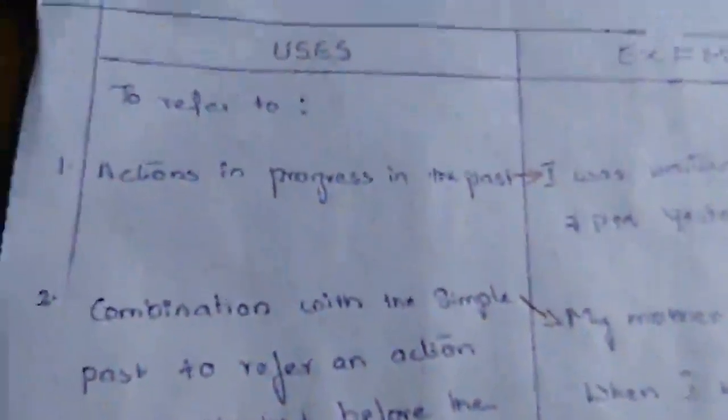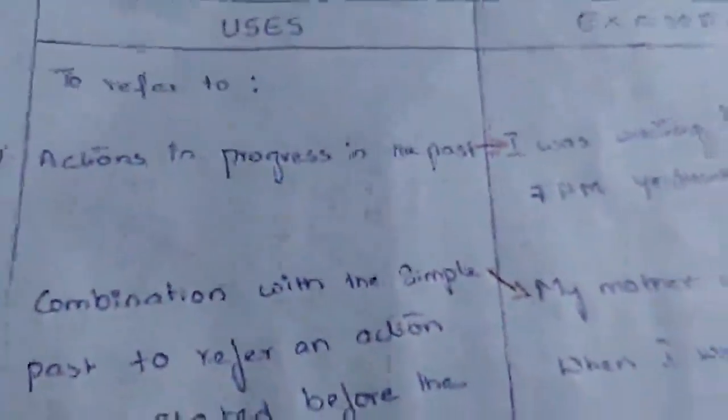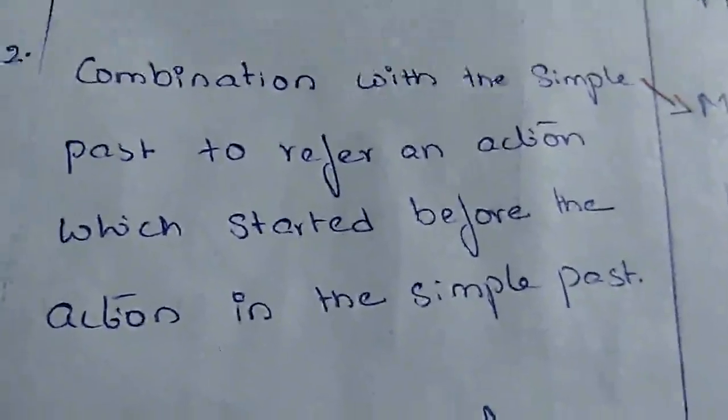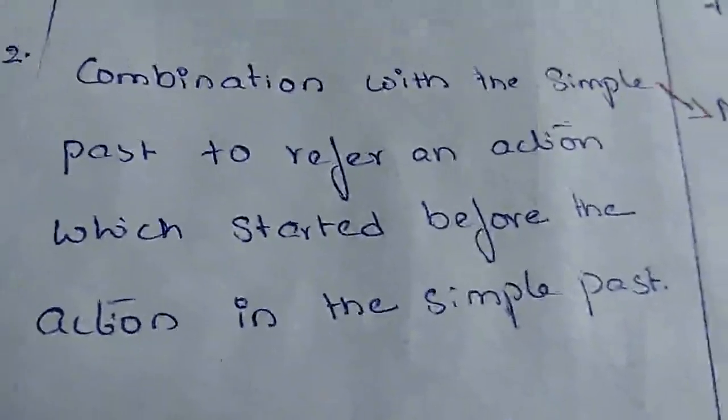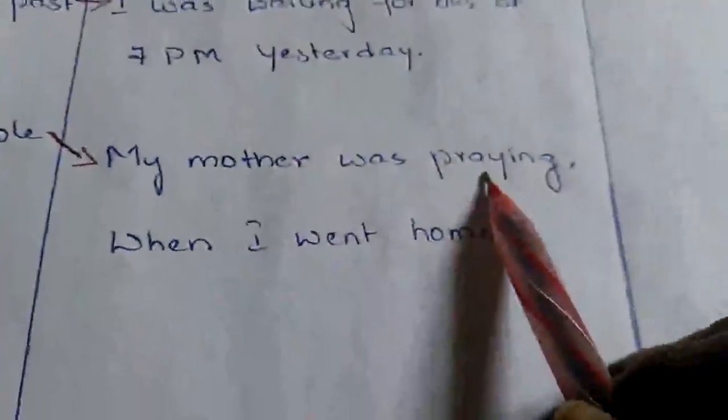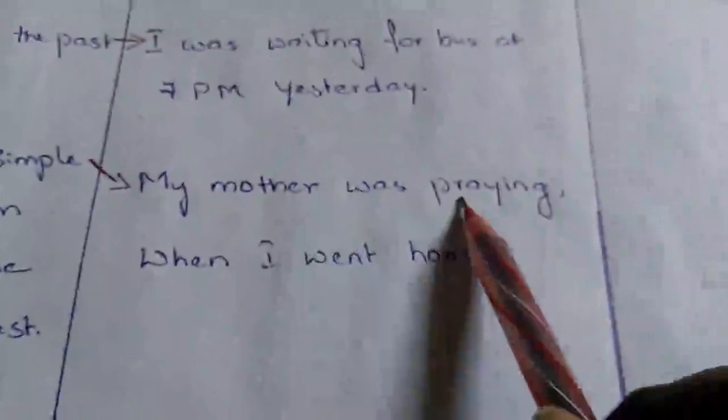So we have three uses of this past continuous. One thing is we use this past continuous to refer to actions in progress in the past. That means which were in progress in the past. And the second thing is it's a combination. That means we use this past continuous in combination with simple past. Why we use this is just to say that something was in progress when something happened. That means one action was in progress when the other action happened. So to refer to such a sequence, we use this past continuous.